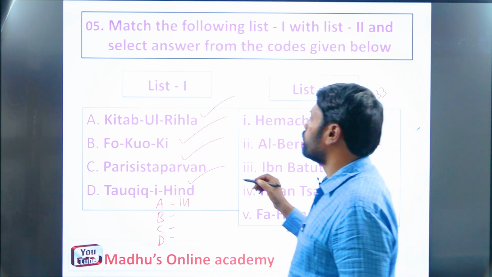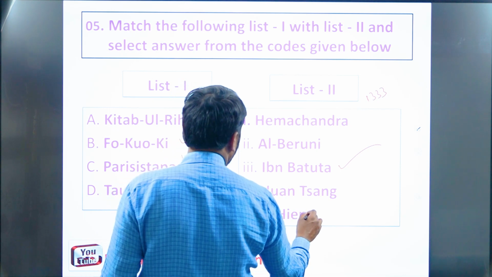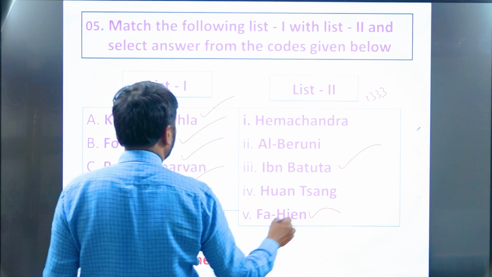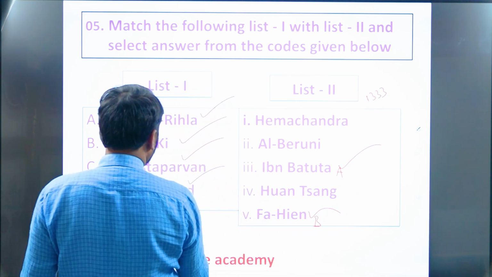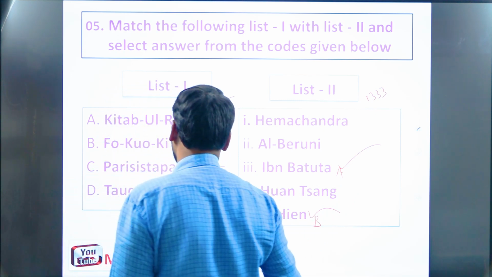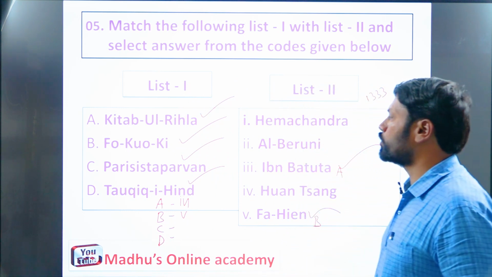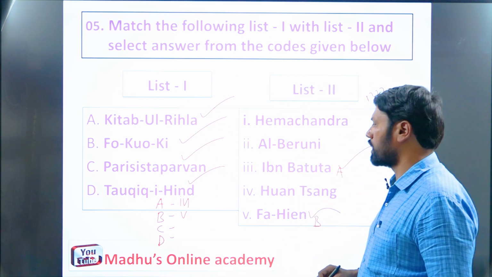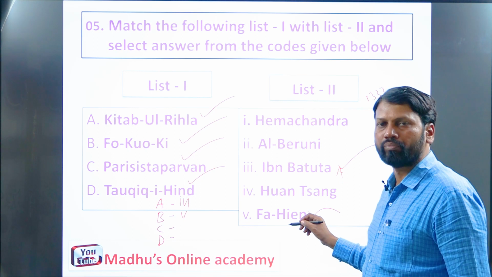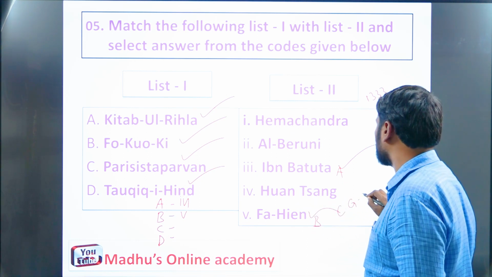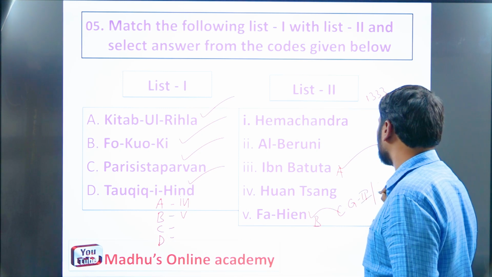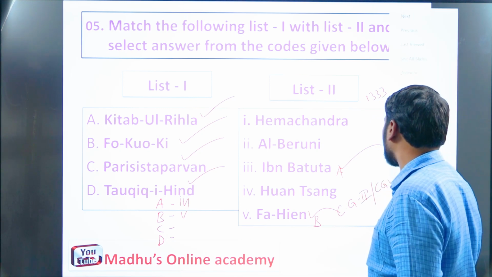Next one, Fo-kuo-ki was authored by Fahien. So here, remember, B5. As we know very well, the author of Fo-kuo-ki, that is Fahien, paid his visit to India during the time of Chandragupta II or Chandragupta Vikramaditya.